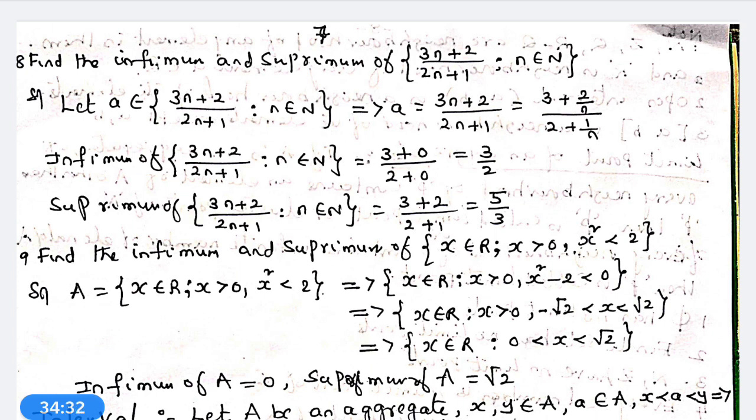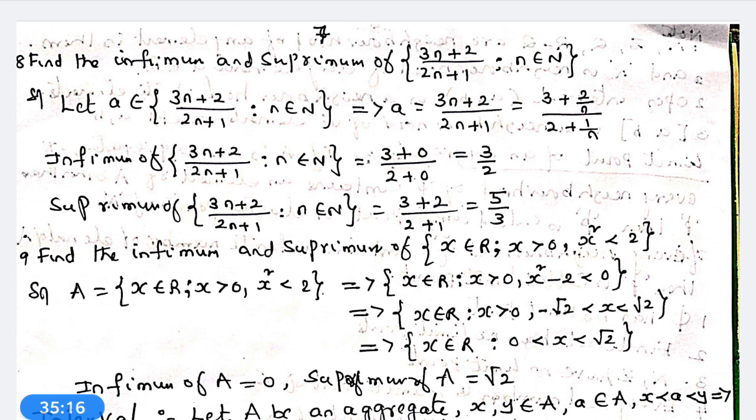Infimum of 3n plus 2 by 2n plus 1, such that n belongs to capital N, is equal to 3 plus 0 by 2 plus 0, because infimum of 3 is 3, infimum of 2 by n is equal to 0, and infimum of 2 plus 1 by n is 2 plus 0. On simplification, infimum of the set of 3n plus 2 by 2n plus 1, n belongs to N, is 3 by 2. Supremum of 3n plus 2 by 2n plus 1, n belongs to capital N, is equal to 3 plus 2 by 2 plus 1, nothing but 5 by 3.